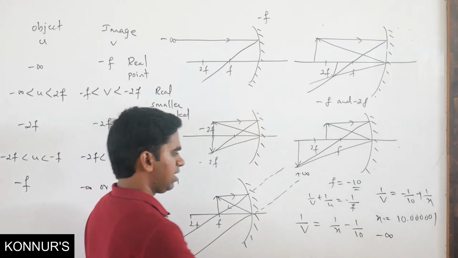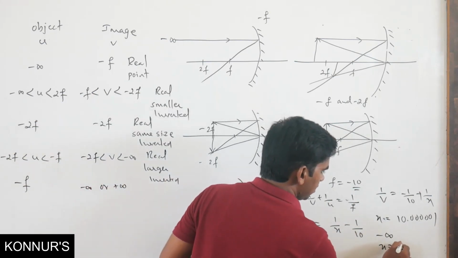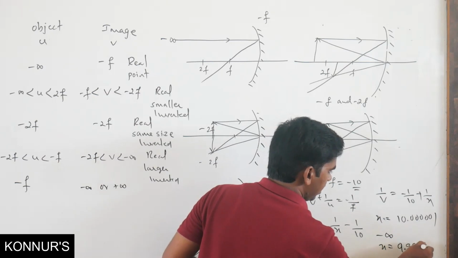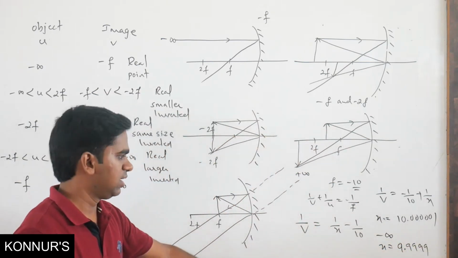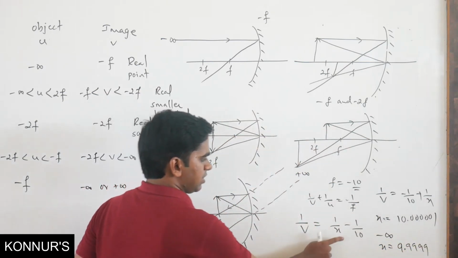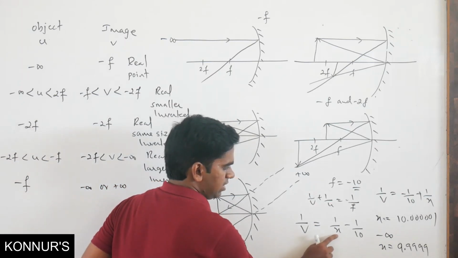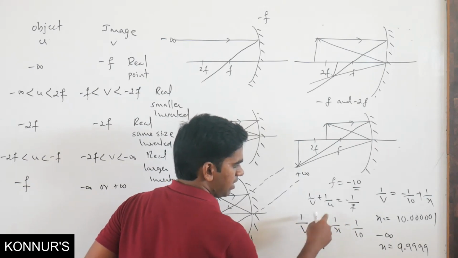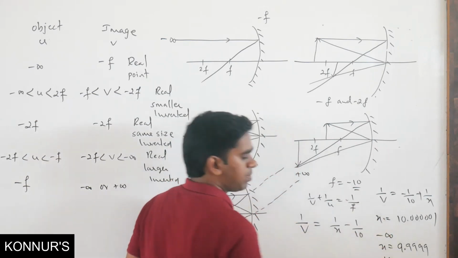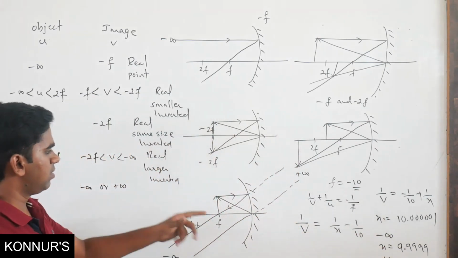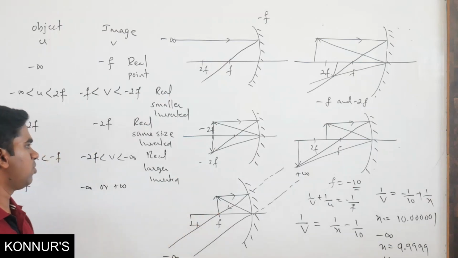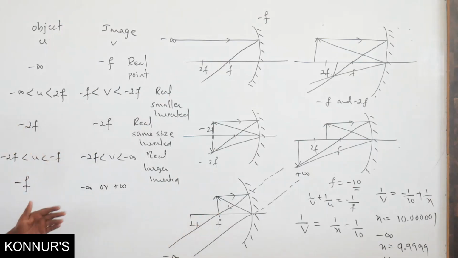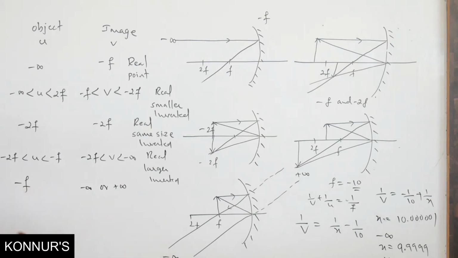Similarly, if x is 9.9999, something like that, what will happen? If you substitute x equals 9.9999 here, this will become 9.9999, here it will become 10, so your answer will become plus infinity. So both possibilities are there. We can see it is helpful in drawing the graphs.